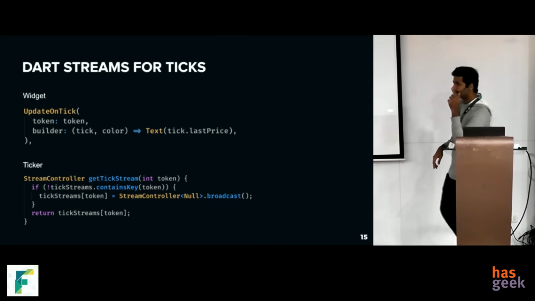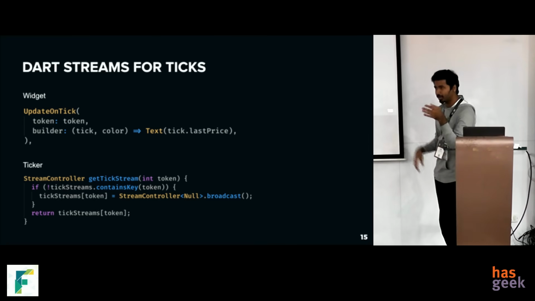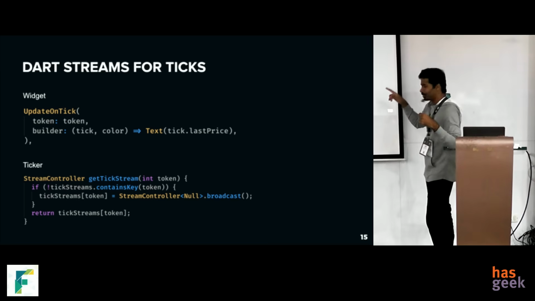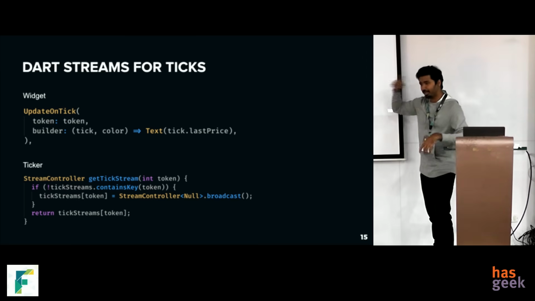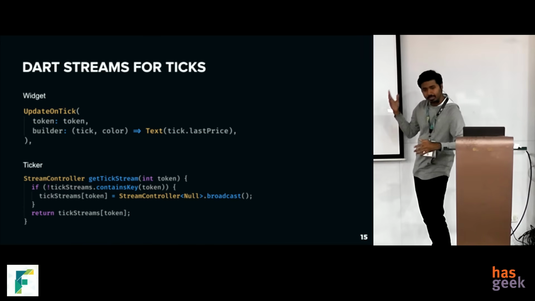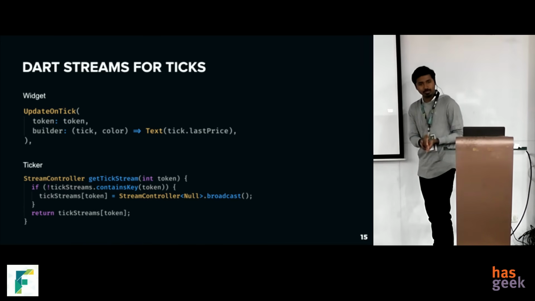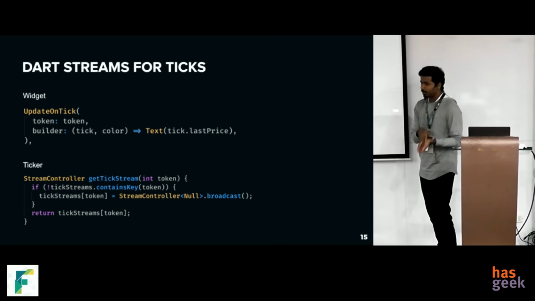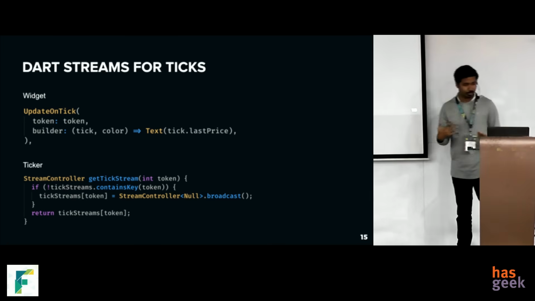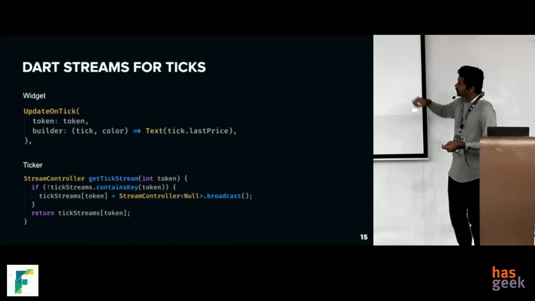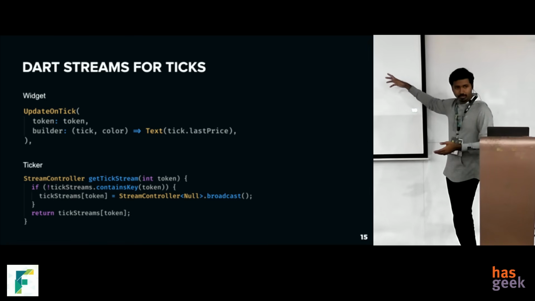As I told earlier, there is this price change thing. Whenever the stock price changes, we have to update it in the app immediately. For that, the mutation mechanism is not really a great idea, because if you connect this to a mutation, it will render the whole screen, which we don't want, because that will happen like 2 or 3 times a second. And re-rendering the whole screen 3 times a second is probably going to be a huge issue. So we switched to a different mechanism called a Dart stream.